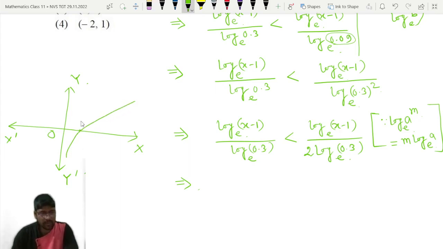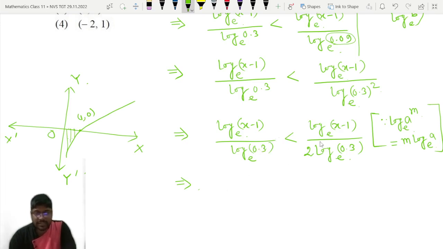This point is (1, 0). Here x is equal to 1. So if x is less than 1, then log x is negative, as we can see from this graph. x less than 1 means y is negative, so log x is negative. So here, what will be the value of log of 0.3? That will be negative, because 0.3 is less than 1.